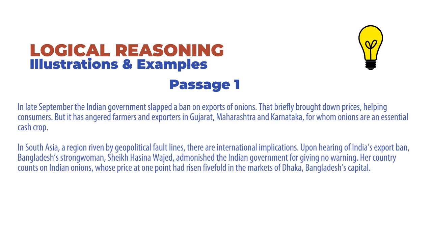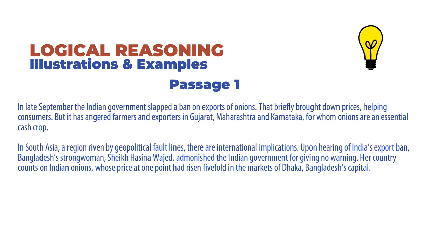In late September, the Indian government slapped a ban on exports of onions. That briefly brought down prices, helping consumers. But it has angered farmers and exporters in Gujarat, Maharashtra, and Karnataka for whom onions are an essential cash crop.